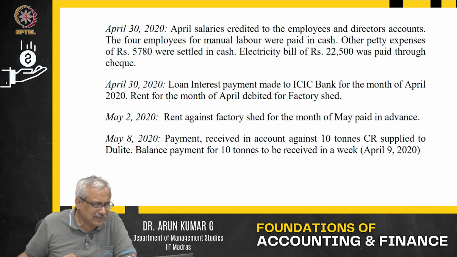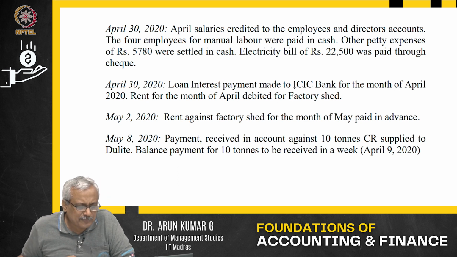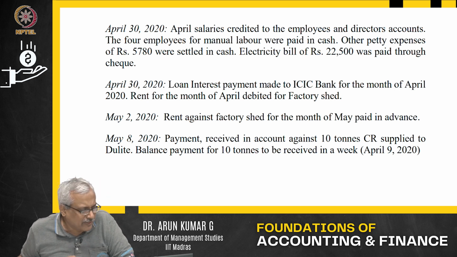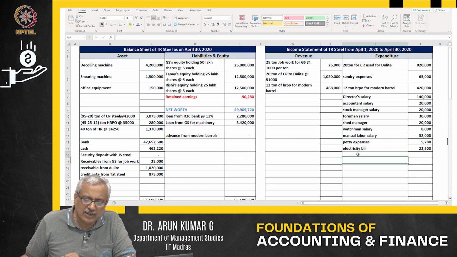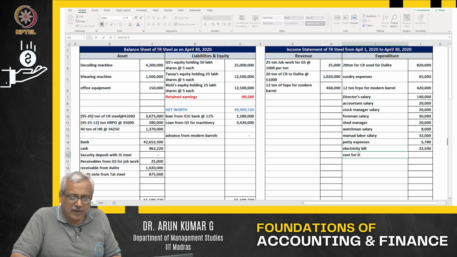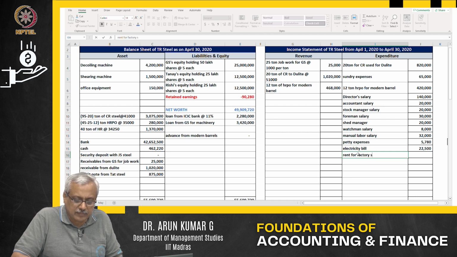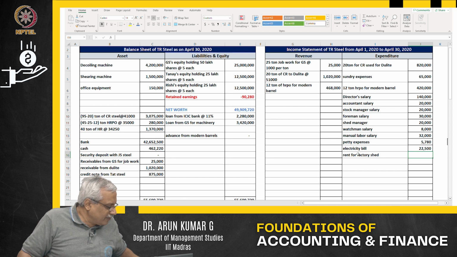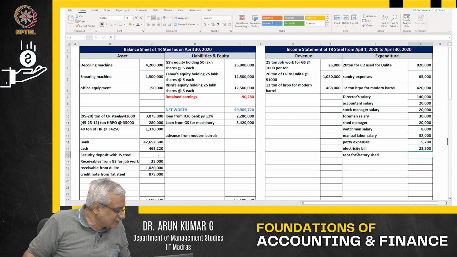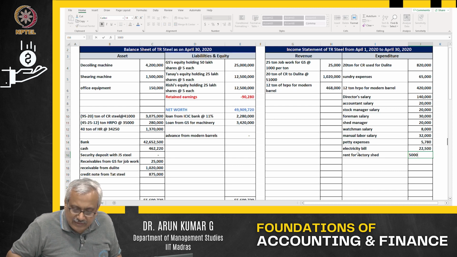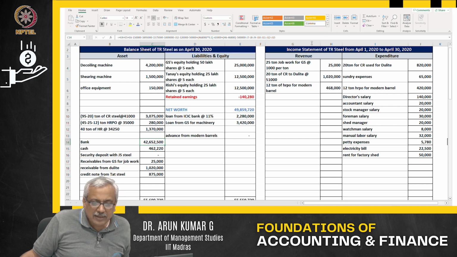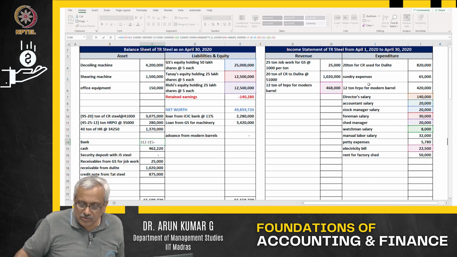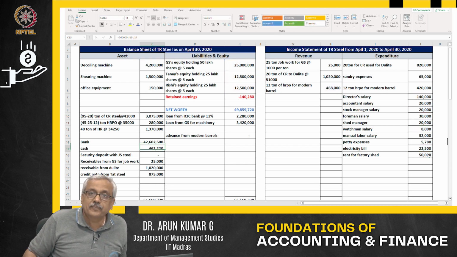There is one more transaction on the 30th. Loan interest payment made to ICICI Bank for the month of April 2020. Rent for the month of April debited for factory shed. Now let's go back to all this. What is the rent for the factory? If I go back, you can see in the first statement that the rent for factory shed is 50,000. It is an expenditure. Then my bank balance further goes down by 50,000.